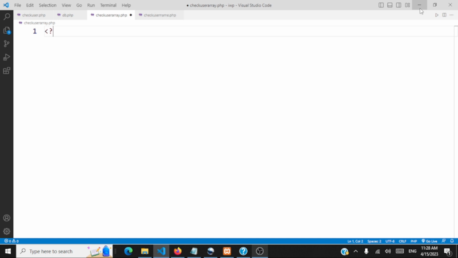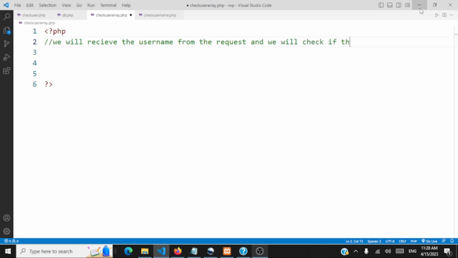So we'll complete this PHP script. What is the use of this PHP script? We will receive the username from the request object, and we will check if that username is present inside an array.